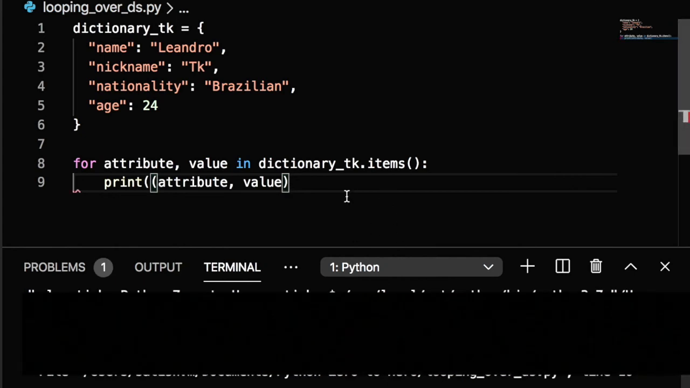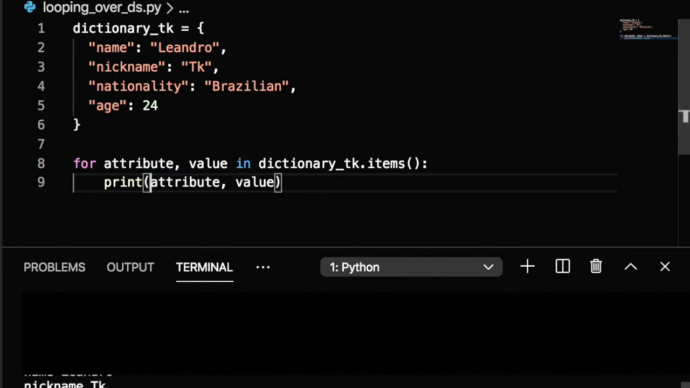Oh, there is some error we are getting in this code. Okay, so here it is. We can see we used attributes as a parameter for the dictionary key, and it works properly.